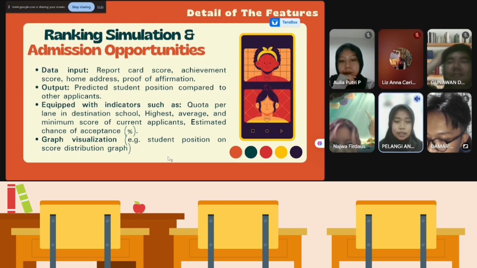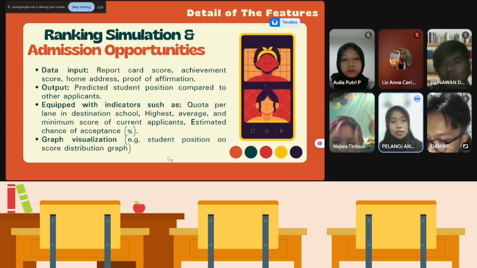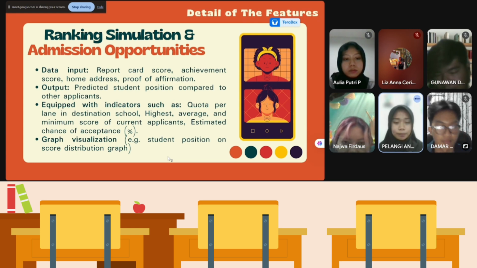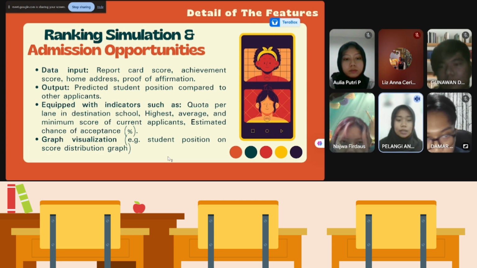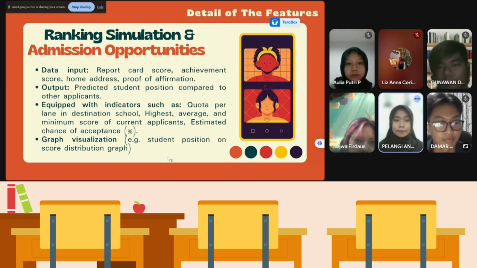And then the third is equipped with indicators such as quota per land in destination school, high class, average, and minimum score of current applicant, estimate or change of acceptance. And then the last one is graph visualization, like student position on score distribution graph. Next.